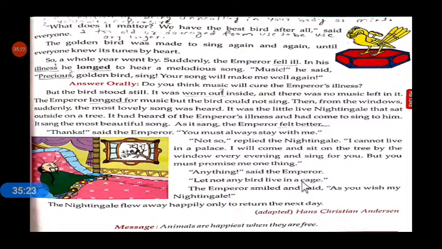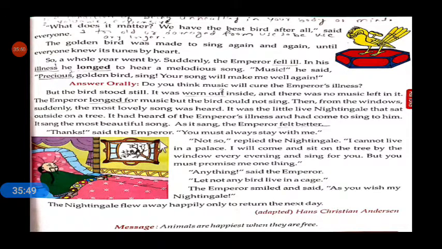The nightingale said, you should not trap any bird in a cage. The birds also need freedom. They want to fly freely in the forest or in the sky.